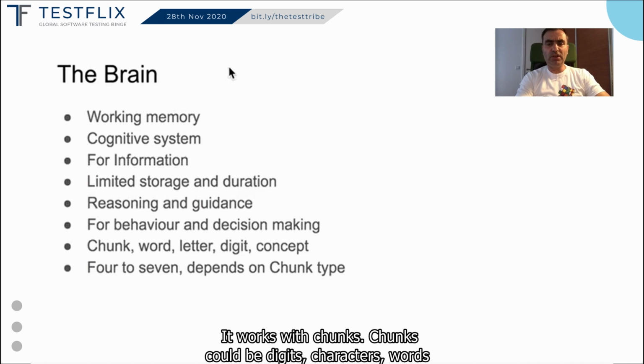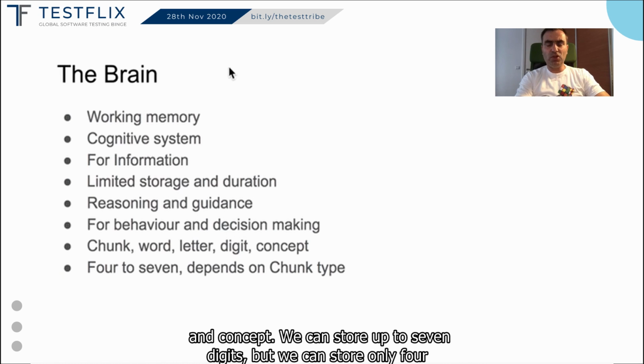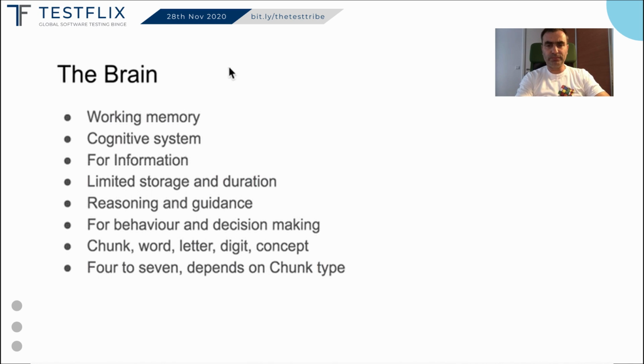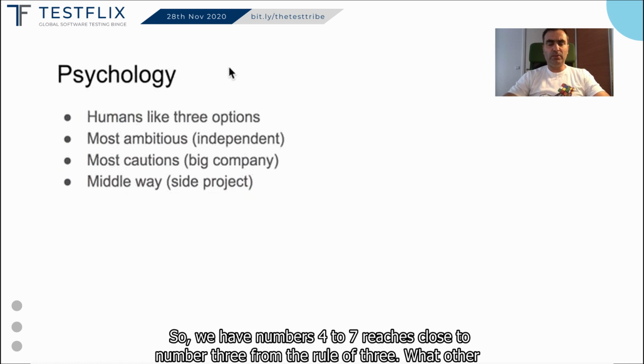It works with chunks. Chunks could be digits, characters, words, and concepts. We can store up to 7 digits, but we can store only 4 concepts. And concepts are more important in software development than digits. So we have numbers 4 to 7, which is close to number 3 from the rule of 3. What other disciplines have to offer?